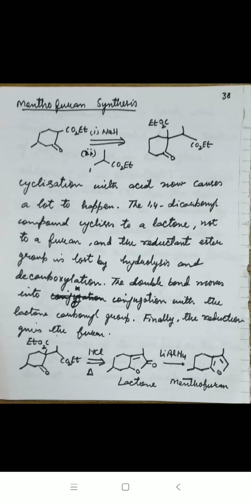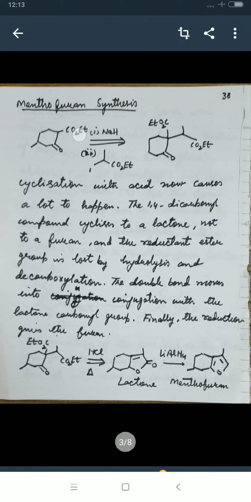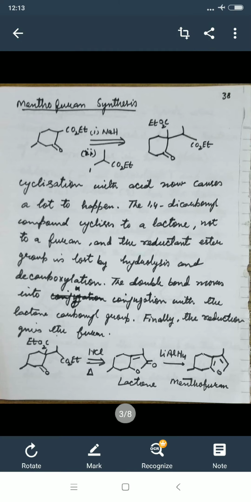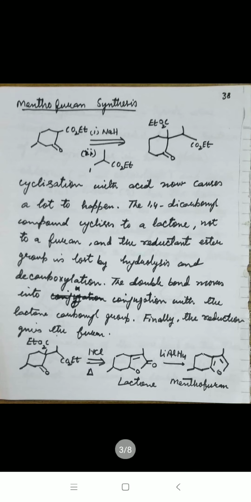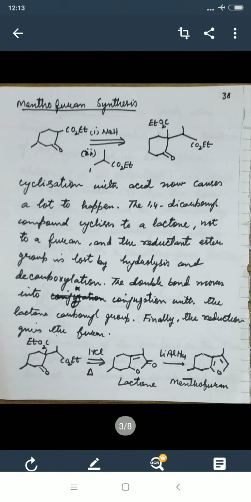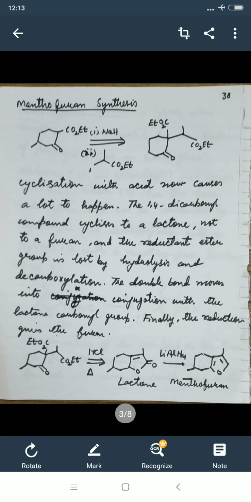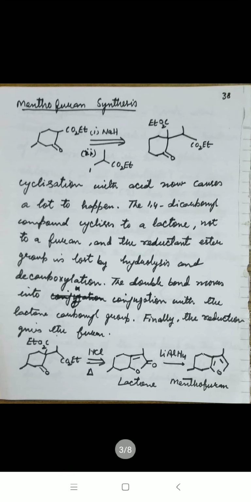menthofuran. Now this is the keto ester giving the reduction, and in the second step this ester group is attached here. Now this as a starting material, treating with acid and heating, gives the lactone. Lactone is a 5-membered ring, furan, containing a carbonyl group adjacent to the oxygen atom. This on reduction gives the